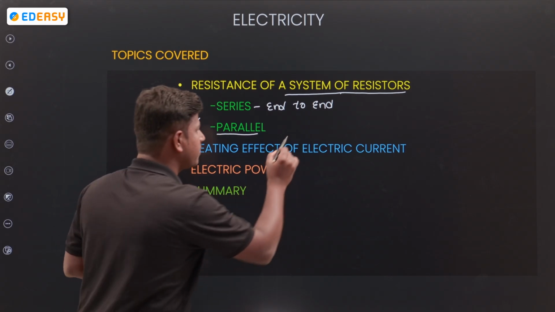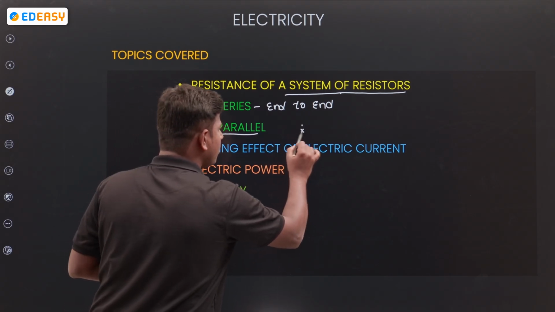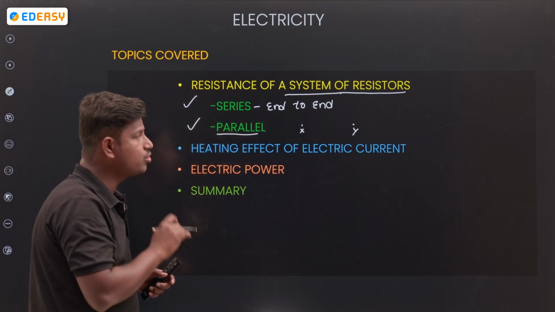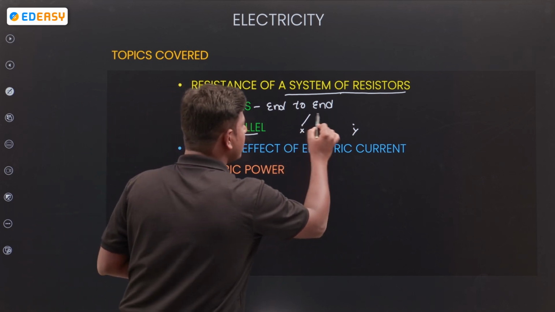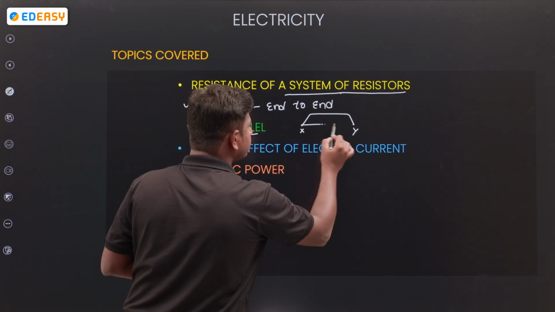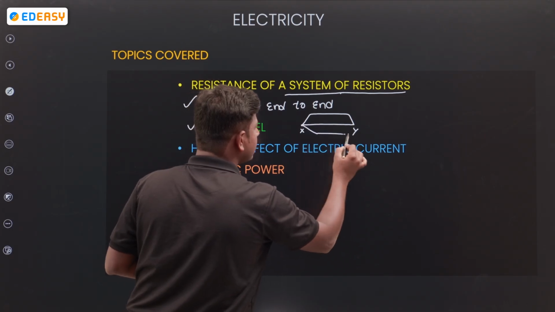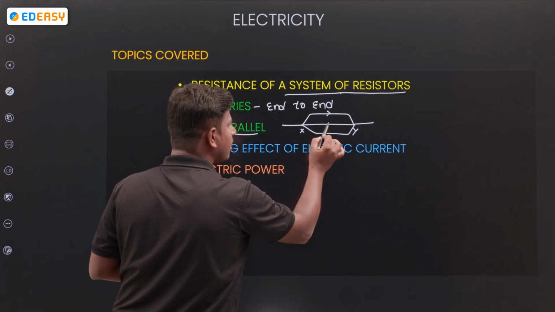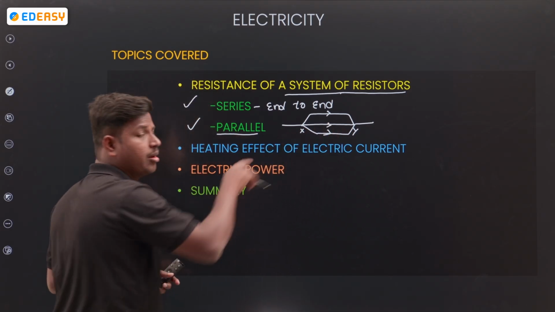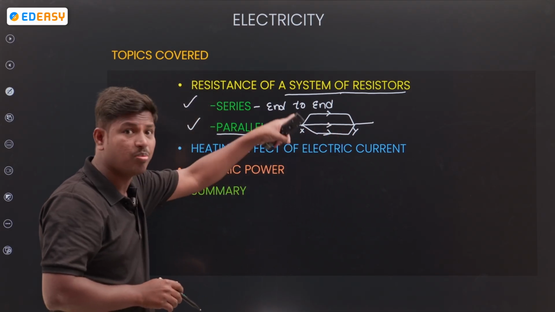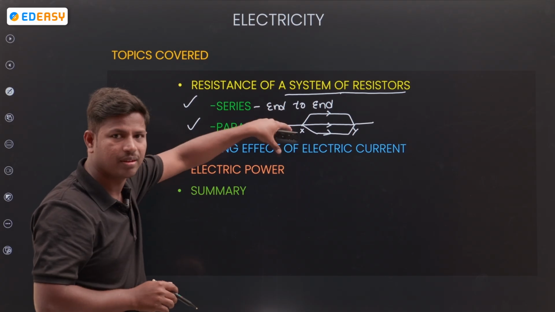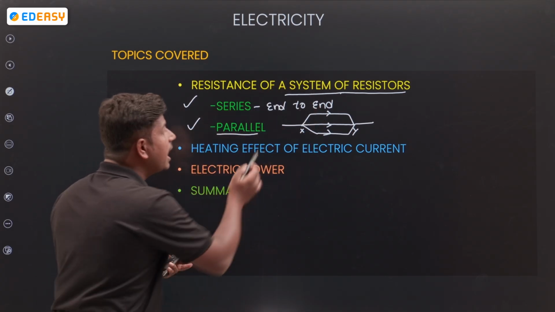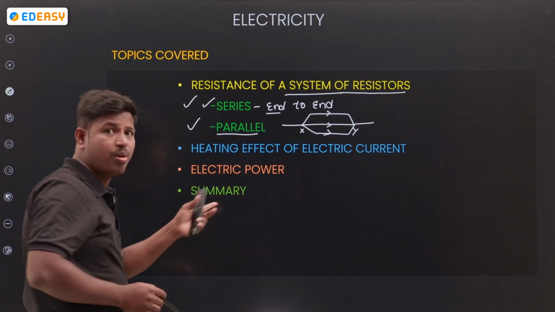Take two points, X and Y. Between X and Y, we have three paths. This is parallel. End to end is series, one by one is parallel.